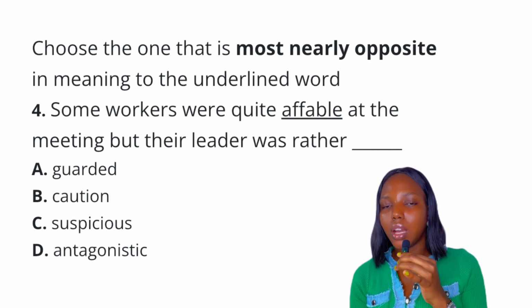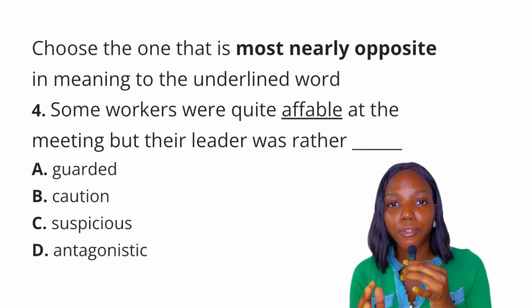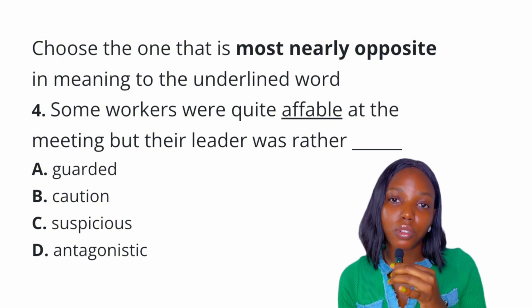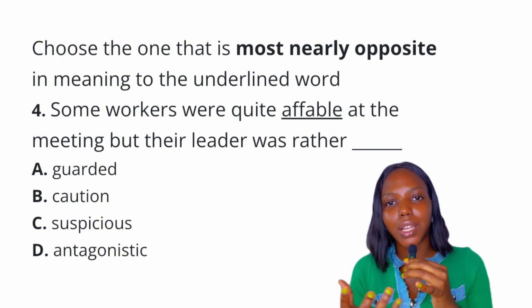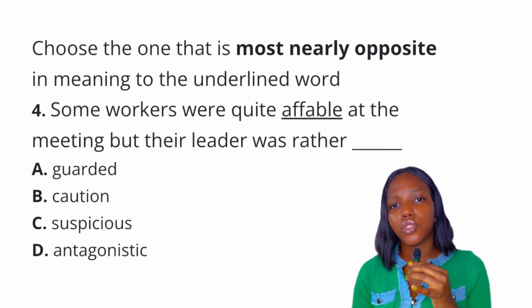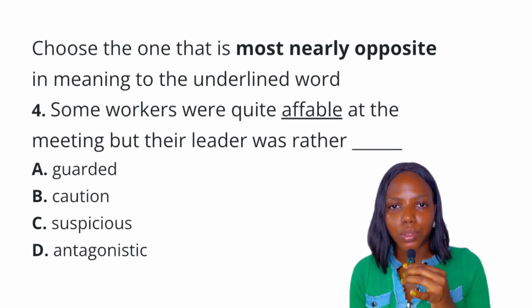Option A, guarded. Guarded is to be careful, to be cautious. We can see option B, also cautious, synonymous, right? It means to be watchful, to be alert, right? Option C, suspicious. When we think of suspicious, we think of suspect, being in doubt, right?